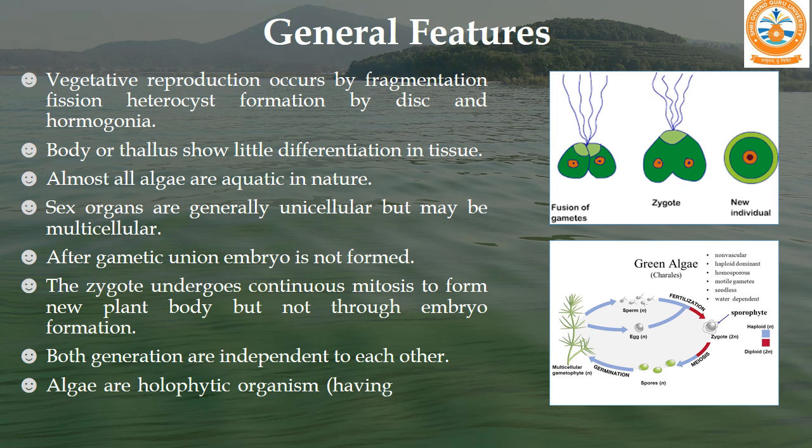Algae are haplophytic organisms. So fusion of two gametes is being shown in the first figure, the upper one. Then how the zygote and then the new individual is formed is also given here. The life cycle of a green alga is also explained here, so the students can understand what is the sporophytic and what is called the gametophytic stage in the algae.